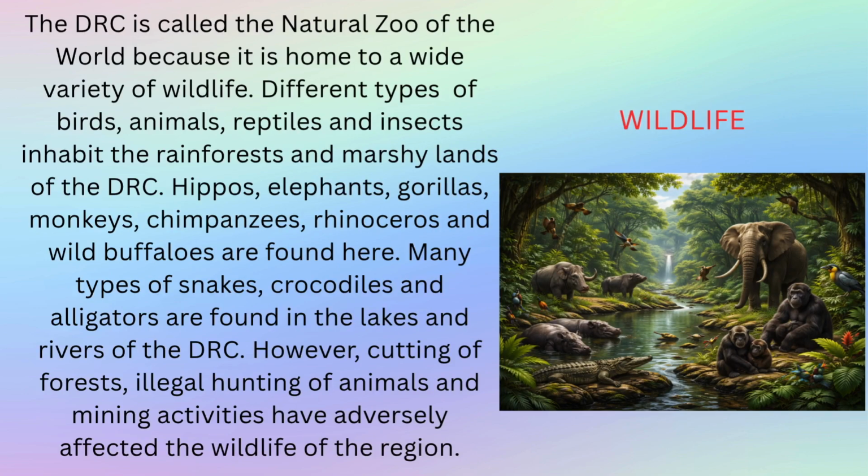Wildlife. The DRC is called the natural zoo of the world because it is home to a wide variety of wildlife. Different types of birds, animals, reptiles and insects inhabit the rainforests and marshy lands of the DRC. Hippos, elephants, gorillas, monkeys, chimpanzees, rhinoceros and wild buffaloes are found here. Many types of snakes, crocodiles and alligators are found in the lakes and rivers of the DRC. However, cutting of forests, illegal hunting of animals and mining activities have adversely affected the wildlife of the region.